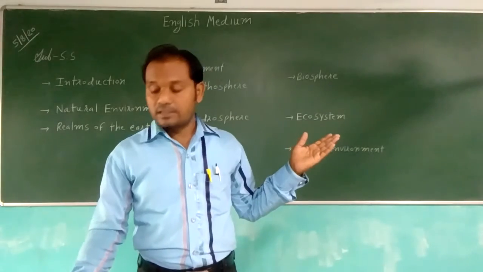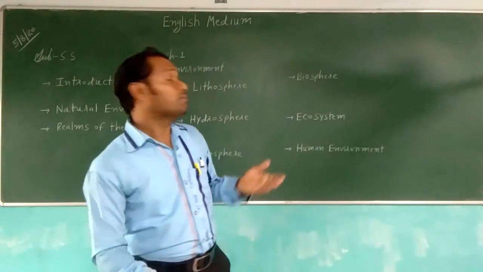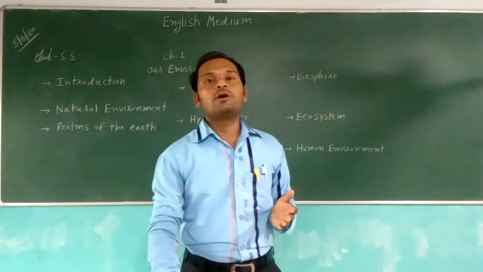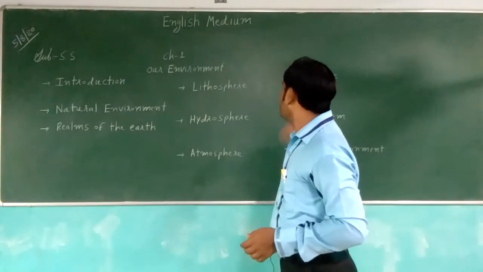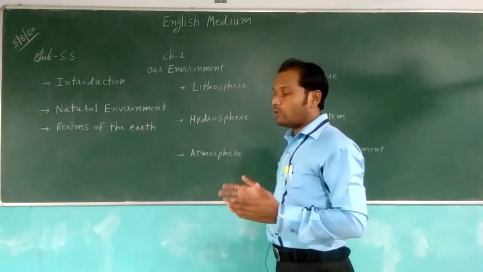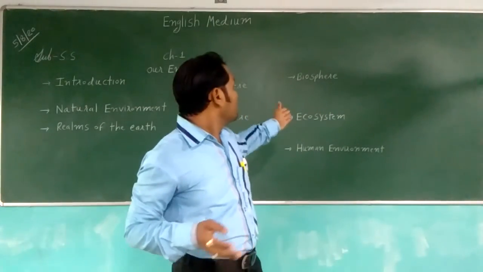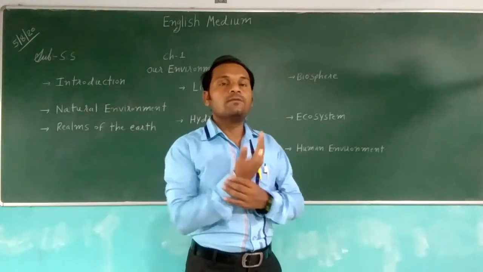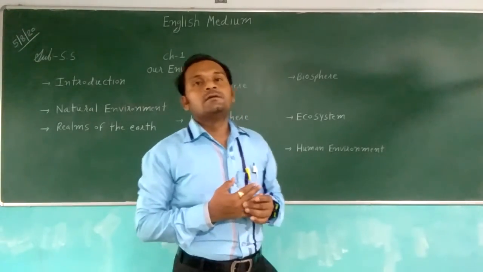Our biosphere is divided into the plant kingdom and the animal kingdom. There are many plants and animals in the forest, and these all interact with each other. In this biosphere there are all layers, the producers and consumers. They all interact with each other, and they create an ecosystem, one kind of system of chain, we can say.